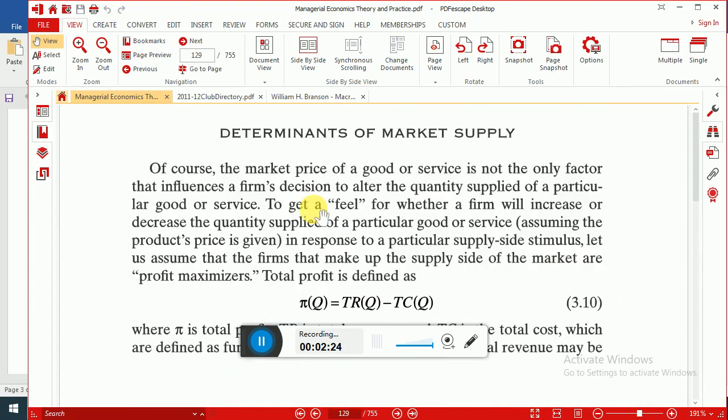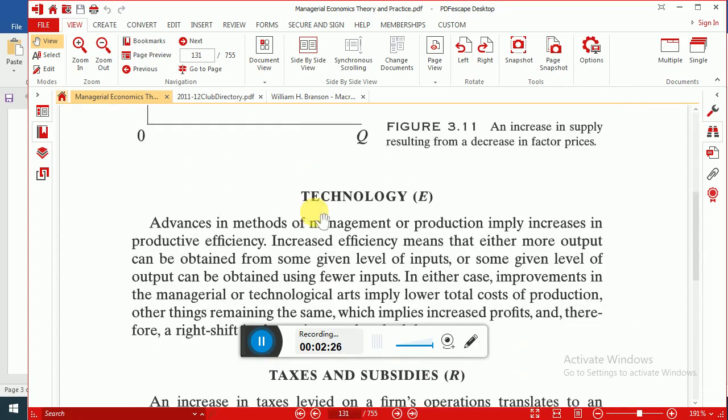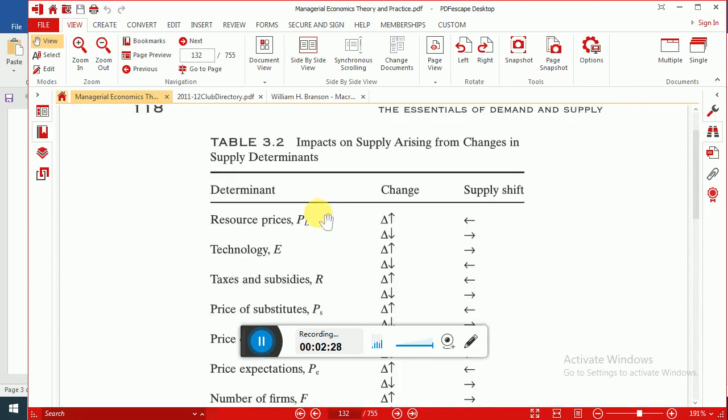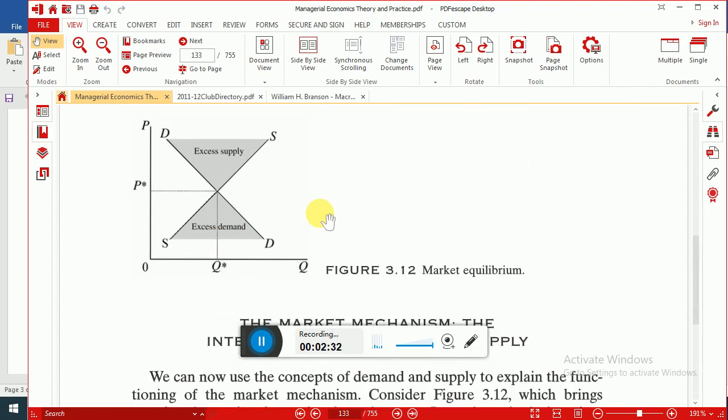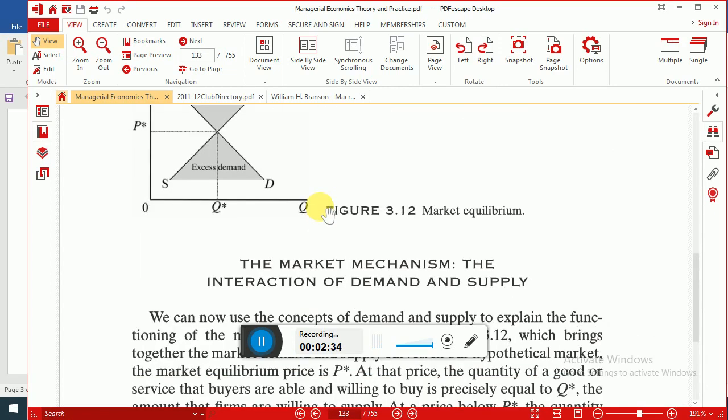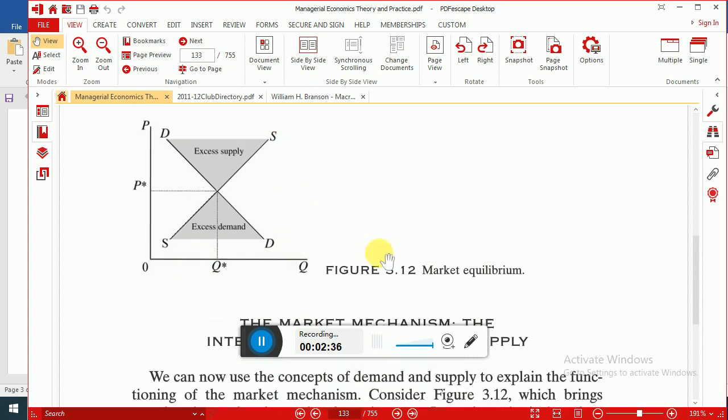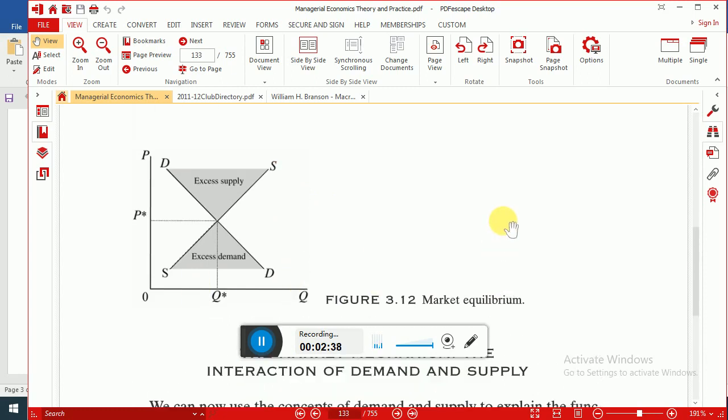So where both the demand and supply curves intersect each other, at that point the market is in equilibrium. Figure 3.12 explains market equilibrium. What is equilibrium? Equilibrium is a situation where there is no tendency for change.